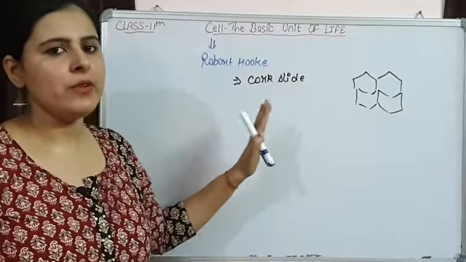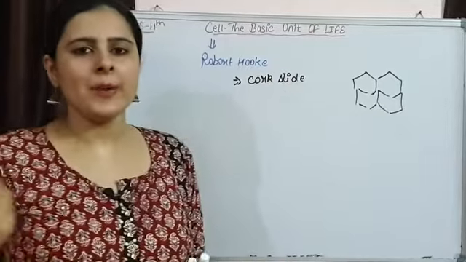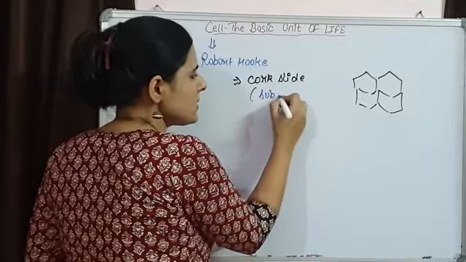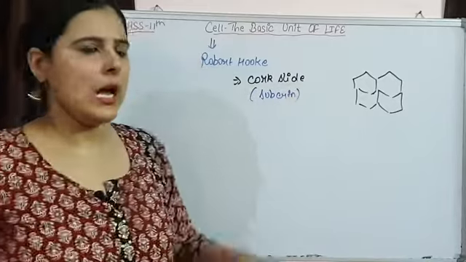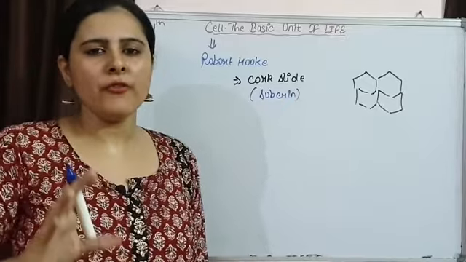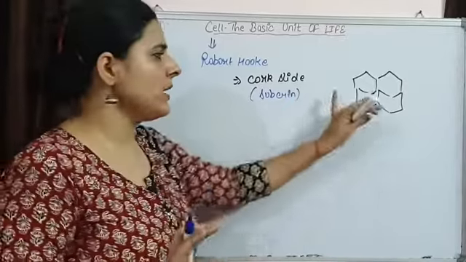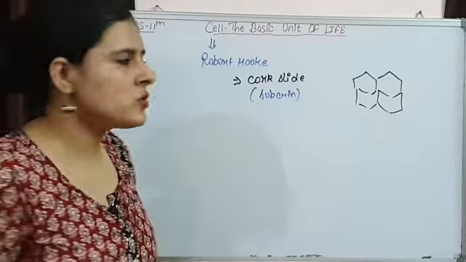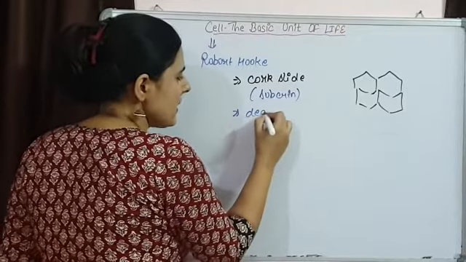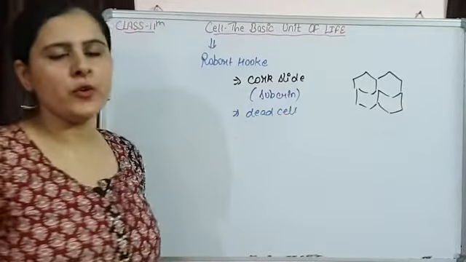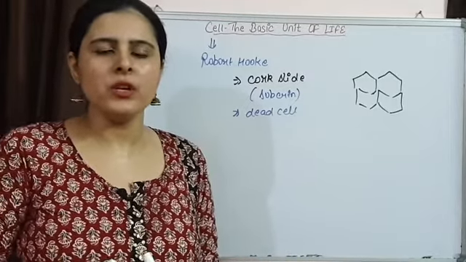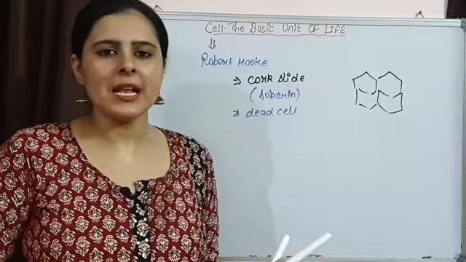Now today we know that cork क्या है? कॉर्क प्लांट का एक डेड पार्ट है. There is deposition of suberin in cork, और अंदर कोई भी मटेरियल नहीं है because that is a completely dead, tough and rigid structure that is providing protection to the plant. So Robert Hooke ने जो first cell देखी थी, actually that was a dead cell because he observed the dead part of the plant.